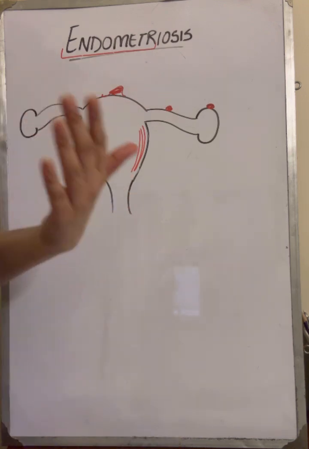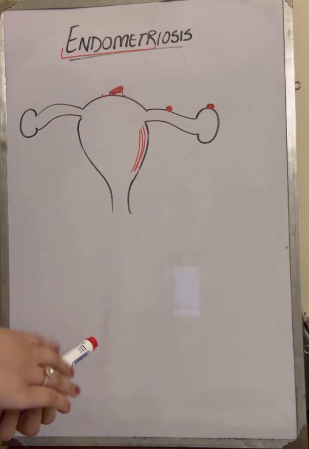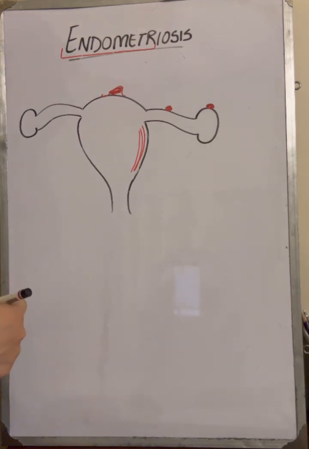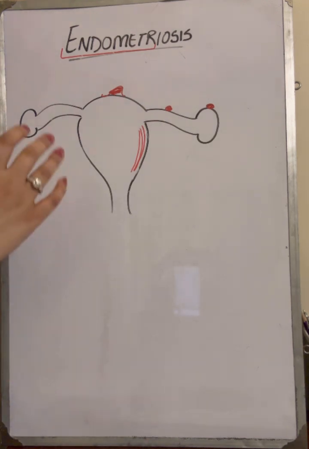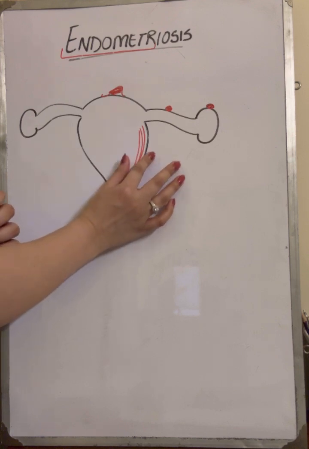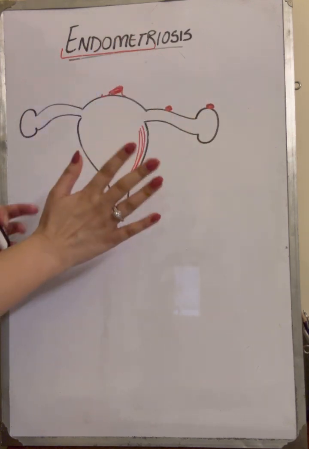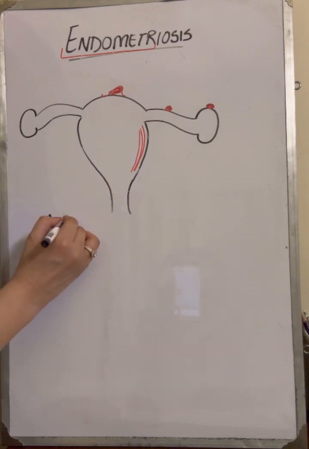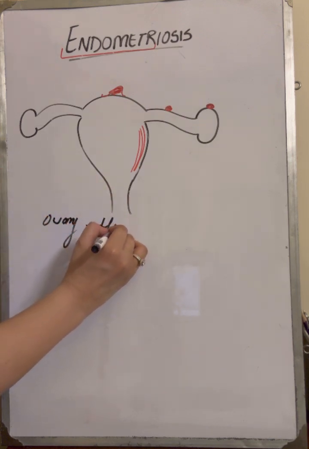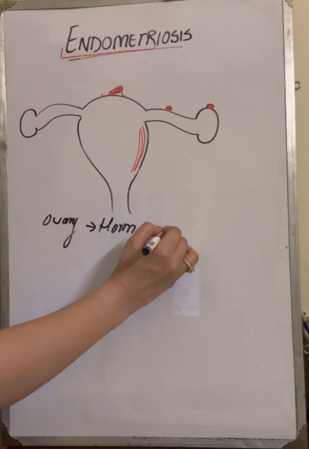जो impacts होंगे, they are basically the things that are causing the symptoms, right? So according to your normal cycle, your ovary secretes hormones. These hormones basically thicken your endometrium.